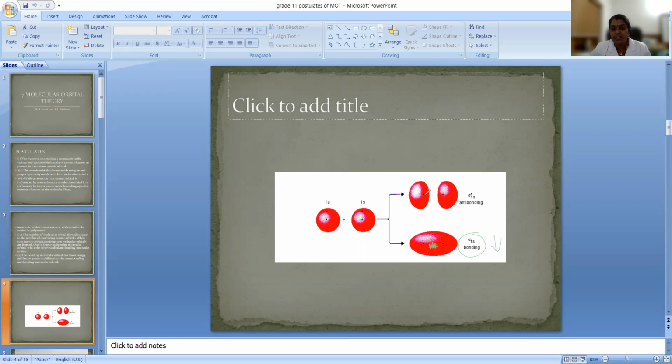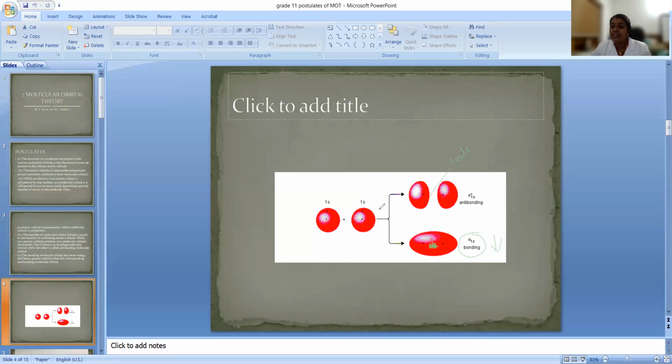And look here, what is happening in between the nuclei? Nothing is there, right? The place where the probability of finding the electron is zero is called a node. So you can see a node between the nuclei. The electrons will be here and there, not in between the nuclei. So the attraction is not maximum, the repulsion will be maximum.